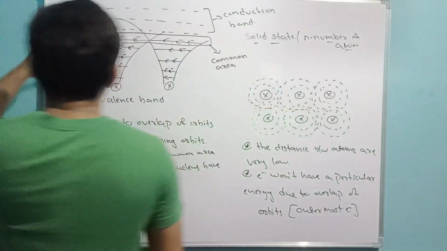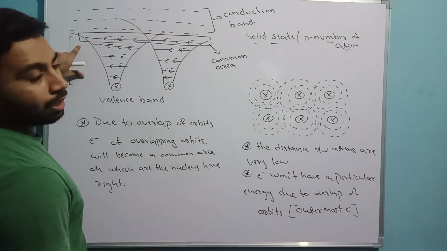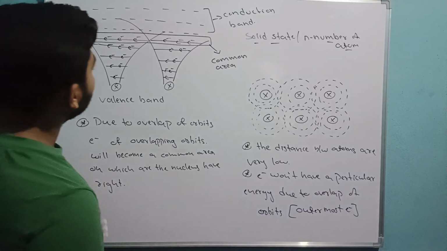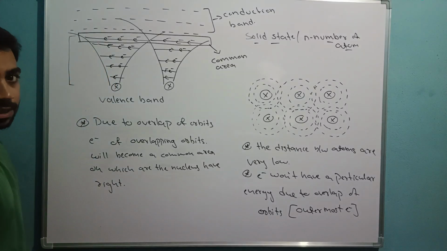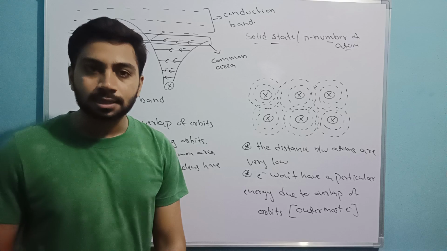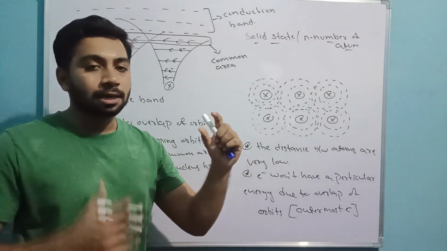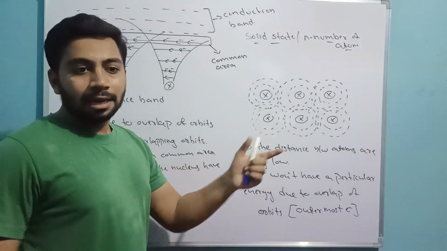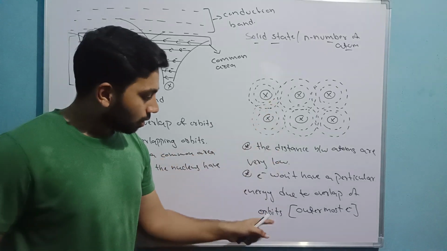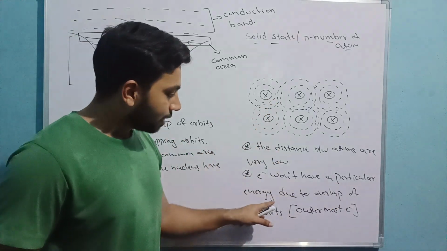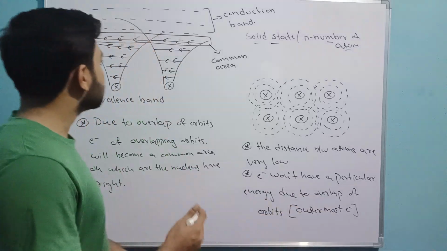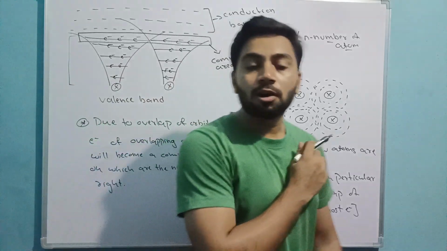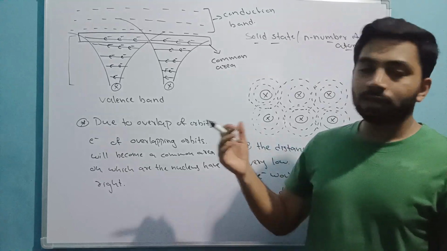Electrons below the common area or including the common area are called the valence band, upside the conduction band. This we will see in the next class. Why do we learn this? The main motto of learning this is, in a single isolated atom, we can easily remove the electron and send electrons. But in a solid state, it is very hard because at this point, electrons won't have a particular energy due to overlapping of orbits. Once electrons overlap here, deciding the energy of this electron is not very easy.